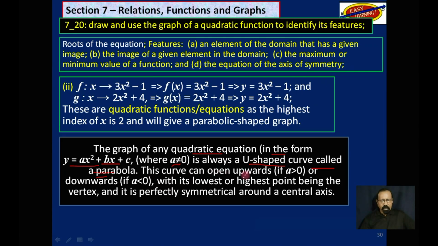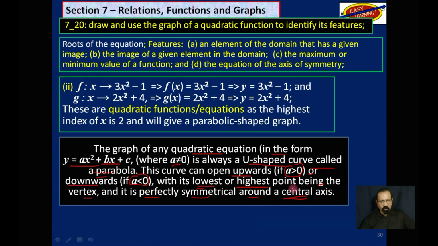This curve can open upwards if a is greater than 0, or it will open downwards if a is less than 0, with its lowest or highest point being called the vertex, and it is perfectly symmetrical around a central axis.